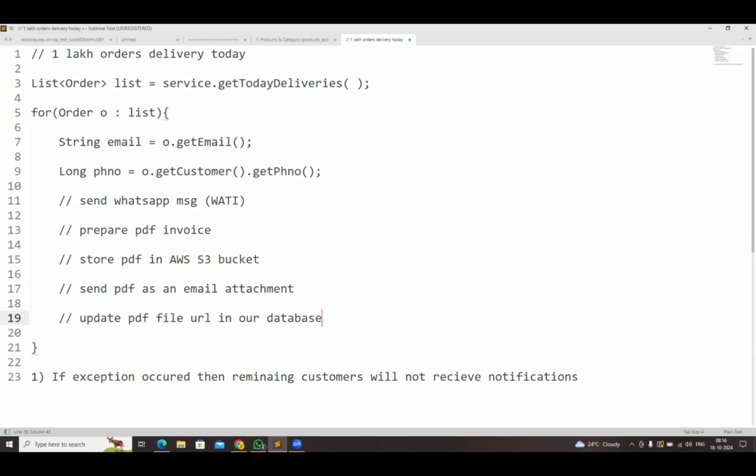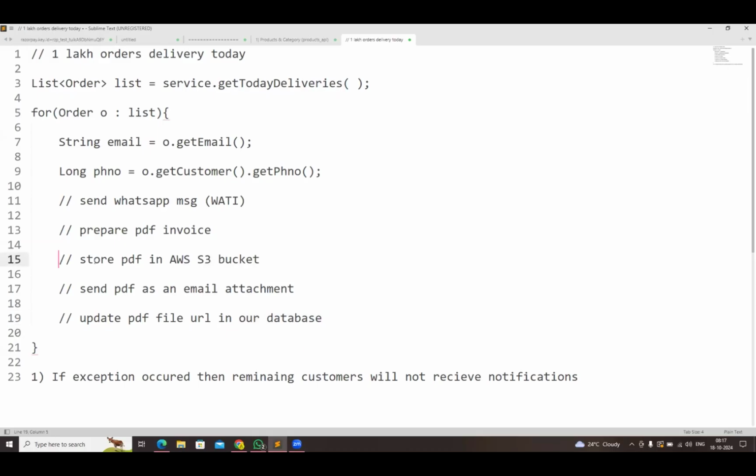The PDF will be created and stored in the S3 bucket. Whatever PDF is stored in the S3 bucket will have one URL, and that S3 object URL we need to store in the database. So tomorrow, when some customer asks for the invoice, that PDF is there in the S3 bucket, the URL is available in our database, and from the S3 bucket we can download that PDF invoice.